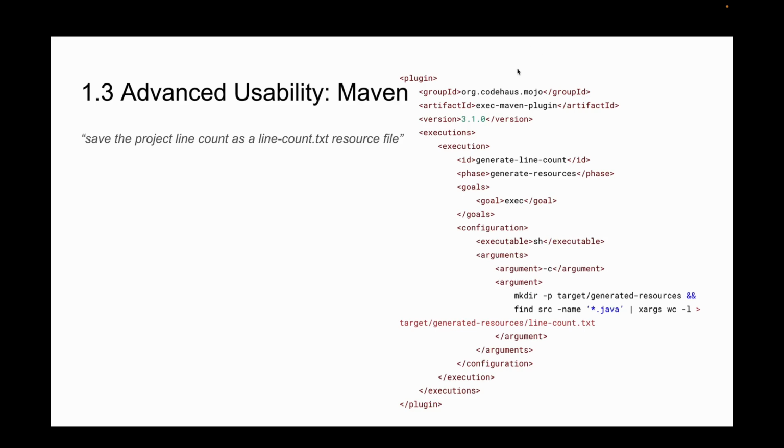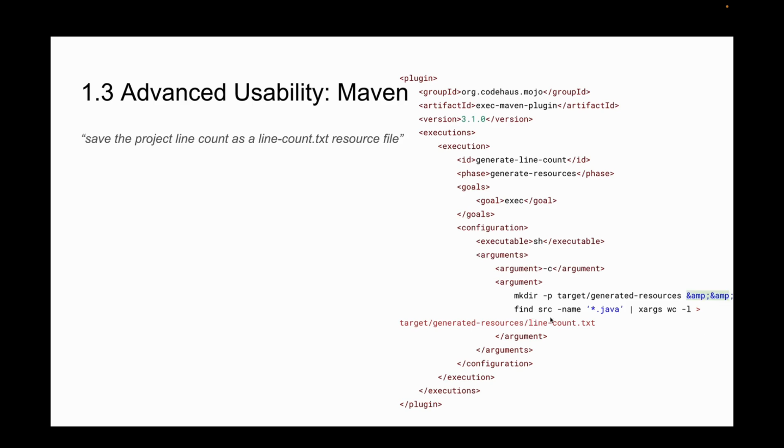I bet none of you would be able to reproduce this plugin configuration yourself without copy-pasting it from Stack Overflow, Google, or ChatGPT. Again, with Maven, it's just so annoying to get started and to customize your build that you end up copy-pasting stuff and cargo culting it without really understanding what's going on. And that's what would end up happening here. But even after you copy-pasted or cargo culted it, that doesn't mean it's actually correct. In this case, it came from ChatGPT, and there are multiple bugs in this config that I bet none of you will be able to catch.